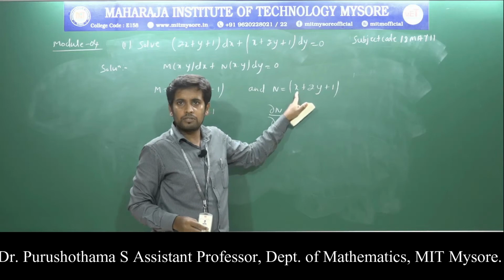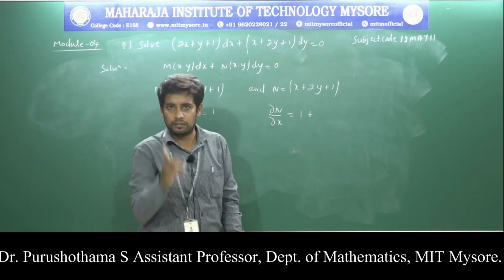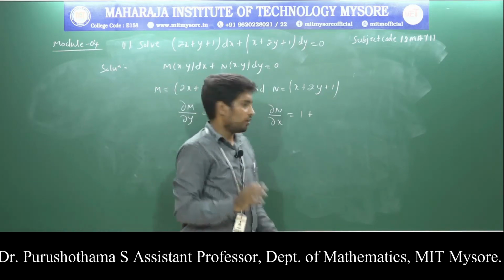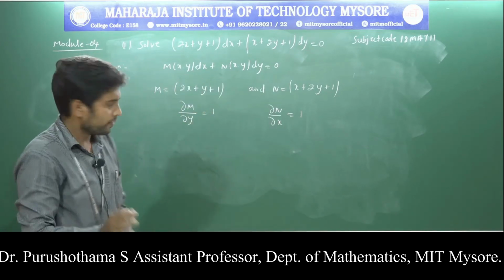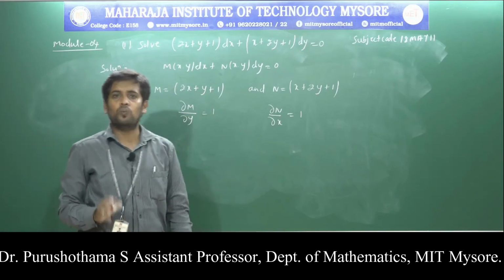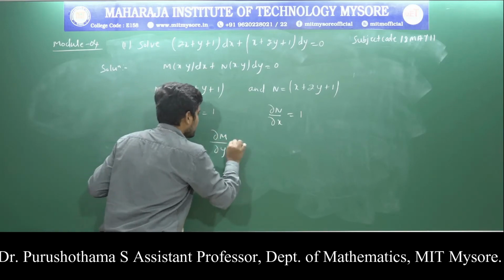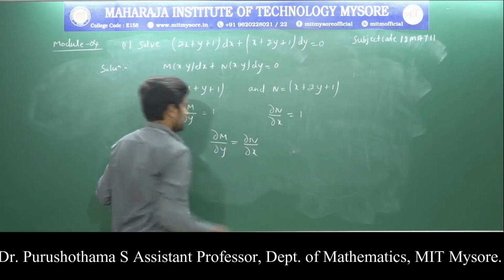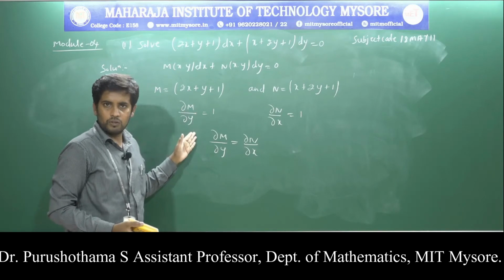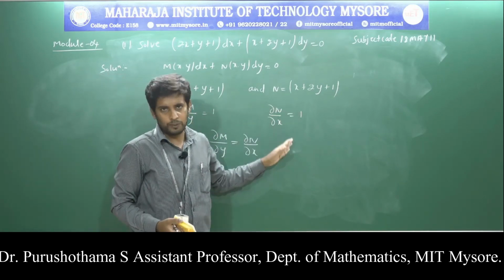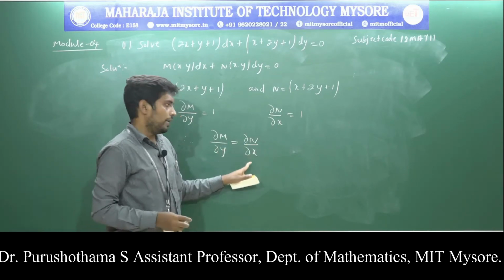Differentiating n with respect to x: the 1 plus 2y term does not contain x, so it is 0, and the constant's derivative is 0. Therefore, the partial derivative of n with respect to x is 1, and the partial derivative of m with respect to y is 1. We clearly observe that del m by del y is equal to del n by del x.